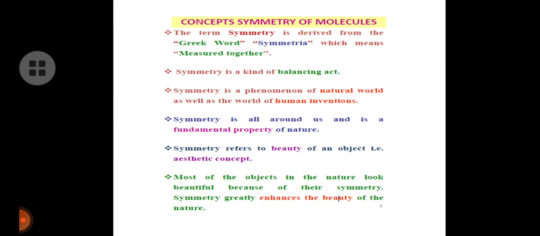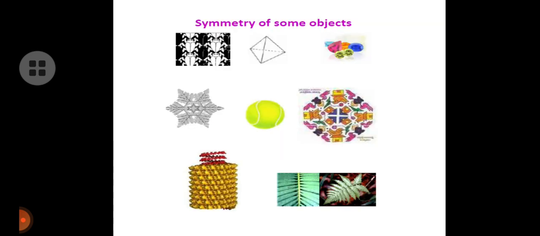First of all, the term symmetry is derived from the Greek word symmetria, which means measured together. Symmetry is a kind of balancing act. Symmetry is a phenomenon of the natural world as well as the world of human invention. Symmetry is all around us and is a fundamental property of nature. Symmetry refers to the beauty of an object, that is an aesthetic concept. Most of the objects in nature look beautiful because of their symmetry. Symmetry greatly enhances the beauty of nature.